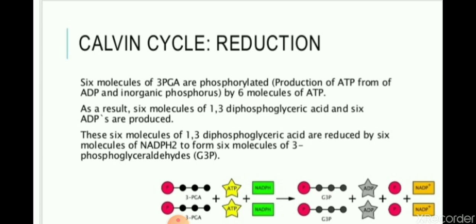The second step is reduction, in which 6 molecules of 3 phosphoglyceric acid are phosphorylated by 6 molecules of ATP. As a result, 6 molecules of 1,3 diphosphoglyceric acid and 6 ADP are produced. Now these 6 molecules of 1,3-diphosphoglyceric acid are reduced to 6 phosphoglyceraldehydes.